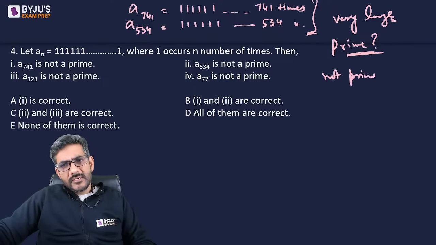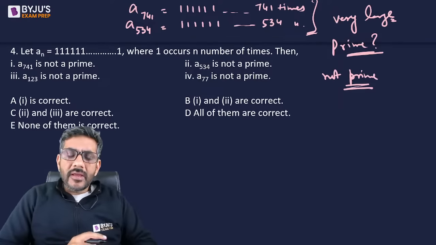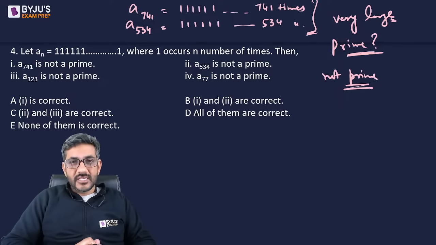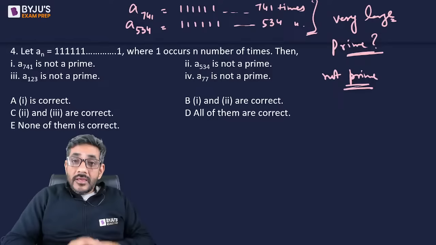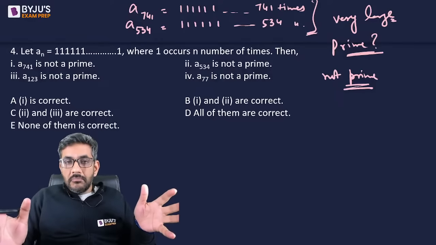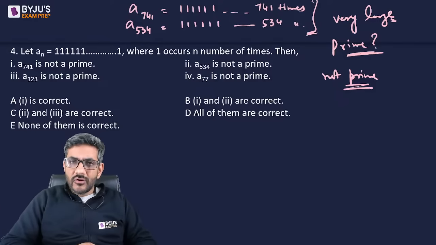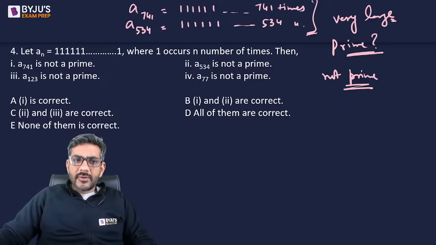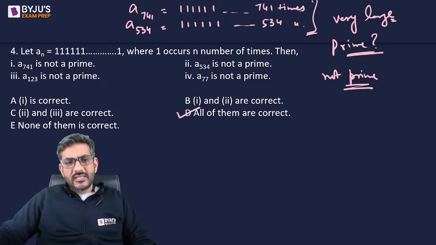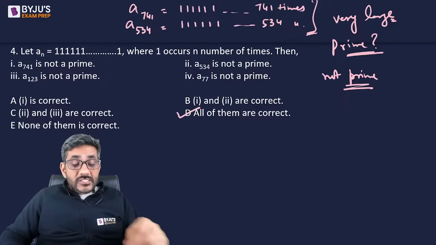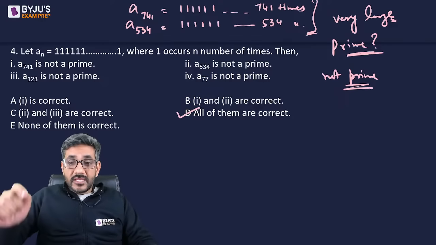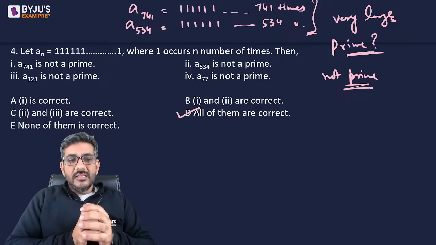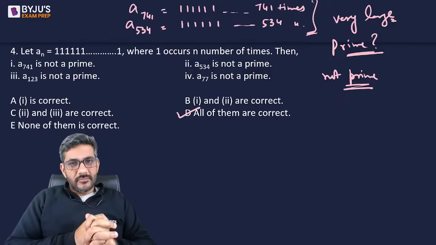When this question came in the exam, I did it within 5 seconds. He had given such long numbers and was asking whether they are prime or not. I said, yes, you are correct, these are not prime, because such large numbers, if they have been asked in a question, automatically means that none of them is prime.